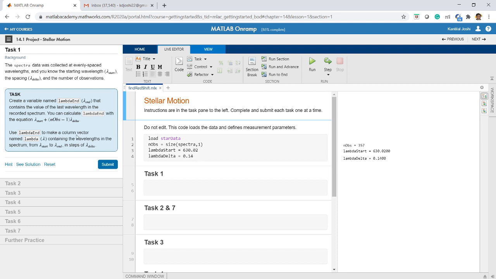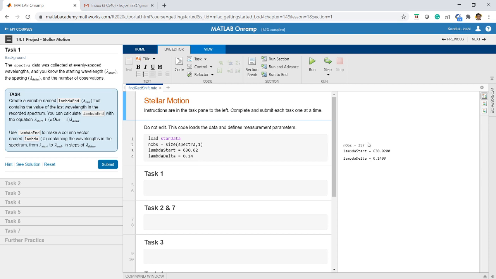Now what we are asked to do is create a variable named lambda end that contains the value of the last wavelength in the recorded spectrum. That means we started at 630.02, which is the first observation, and every time we are incrementing by 0.14.